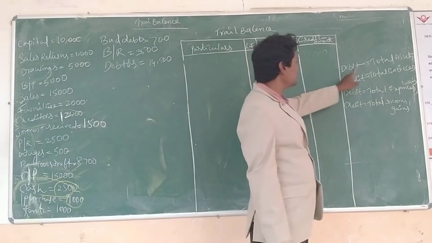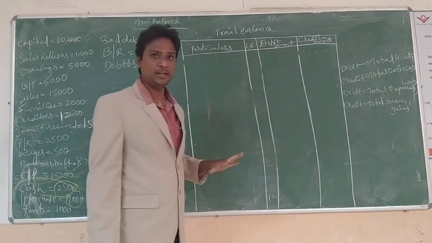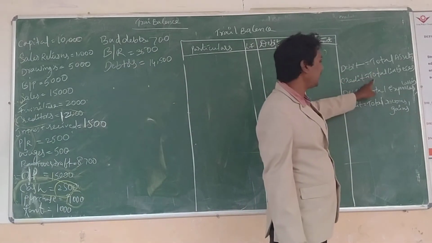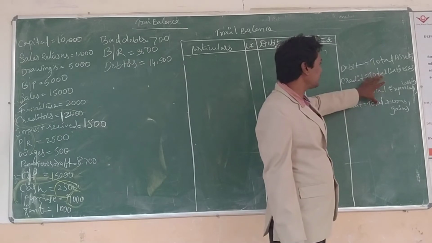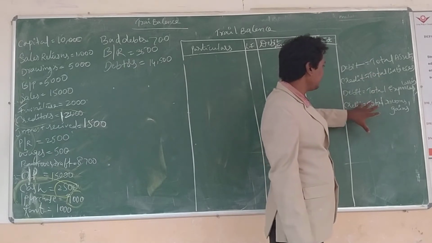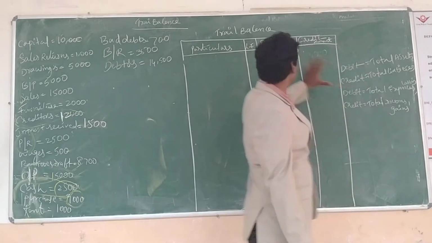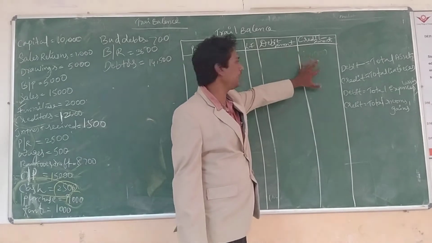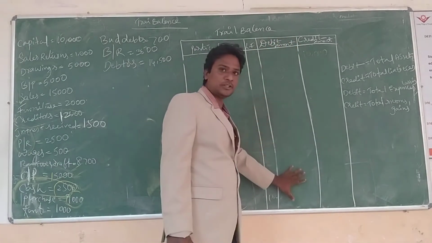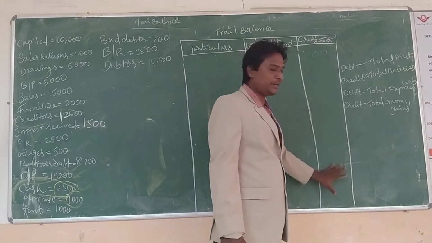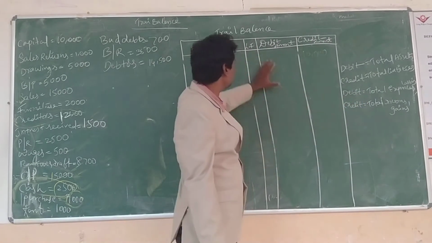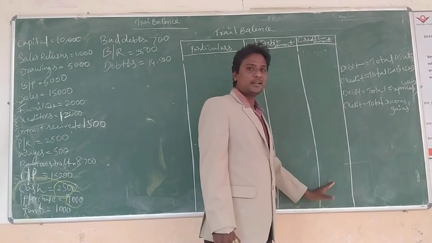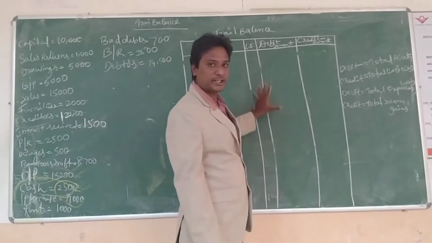According to this trial balance, debit is equal to total assets and credit is equal to total liabilities. Again, debit is equal to total expenses and losses, and credit is equal to total incomes and gains. So here I have already mentioned the debit and credit columns. Assets are recorded in the debit column, liabilities in the credit column, expenses in the debit column, and incomes and gains in the credit column. So this is the actual format of trial balance.